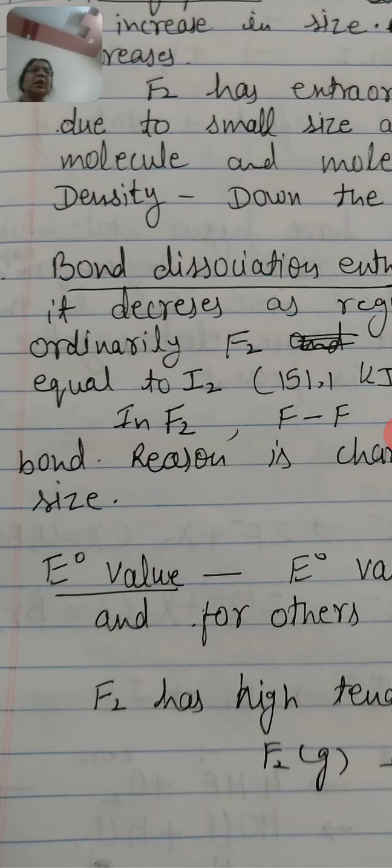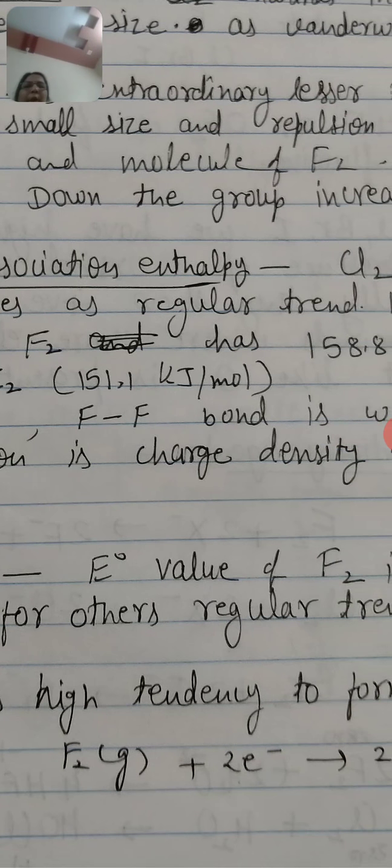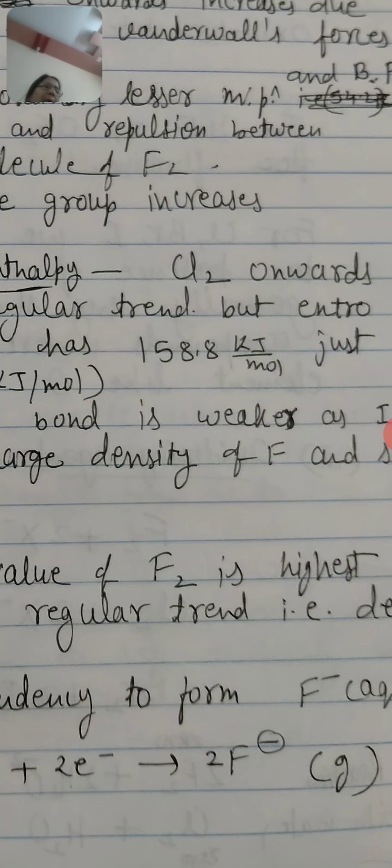Now, last, the E-node value. The E-node value of fluorine is so high that it can react with water also. Other elements follow the regular trend, that the E-node value decreases down the group. So fluorine has the highest tendency to form fluoride ion. By knowing the E-node value, we can understand which type of species can be stable in aqueous form.